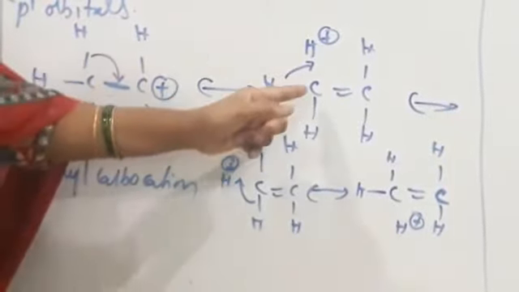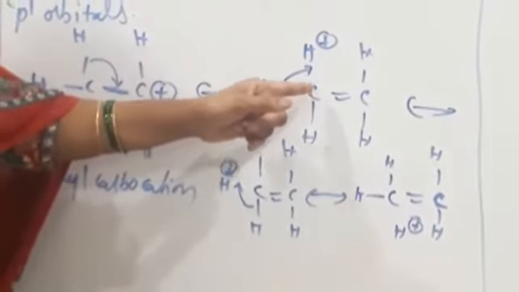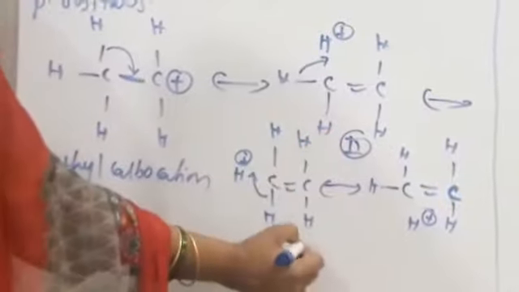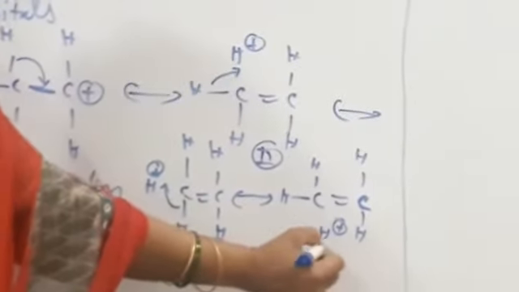And you observe one thing here. No bond is present in all these resonating structures 2, 3 and 4.